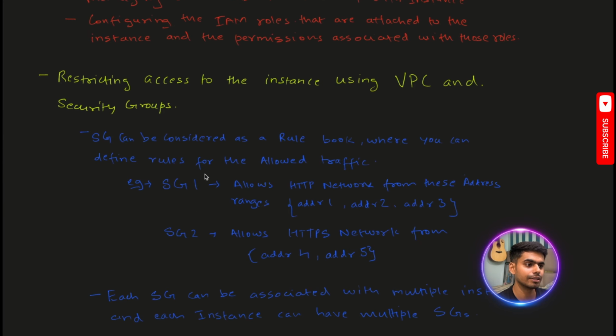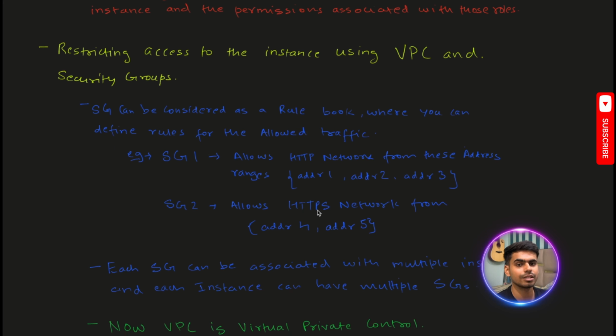Security groups can be considered as a rule book where you can define different rules. For example, if we have SG1, one security group which allows certain ranges of IP addresses to send HTTP traffic. Then we have a separate SG group which can allow HTTPS traffic from certain addresses. Now we can use both of these security groups for a particular instance, and then that instance will only allow the traffic from these addresses with these network types.